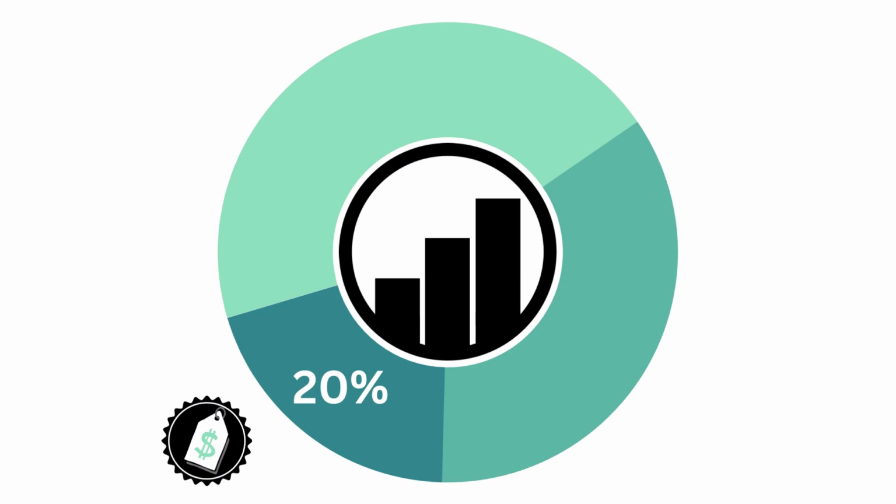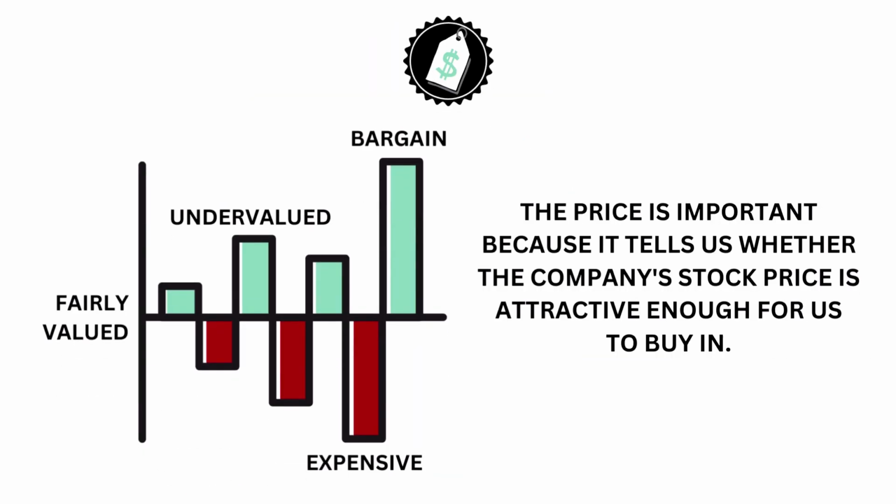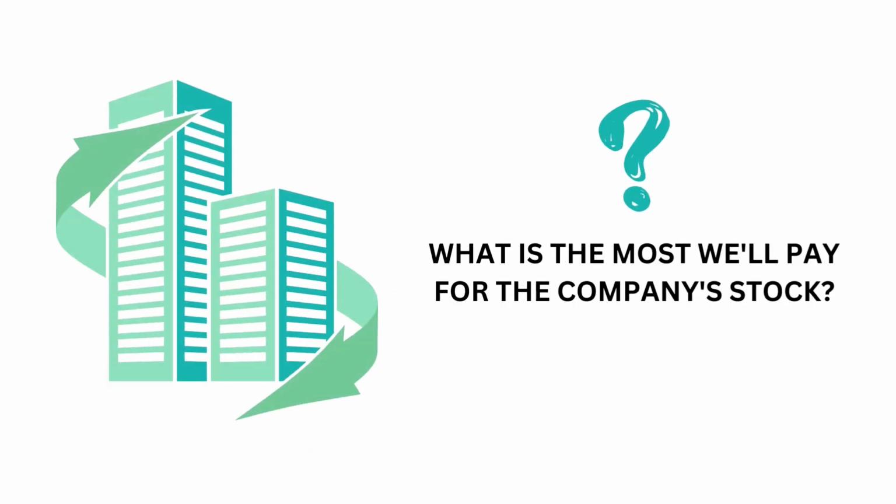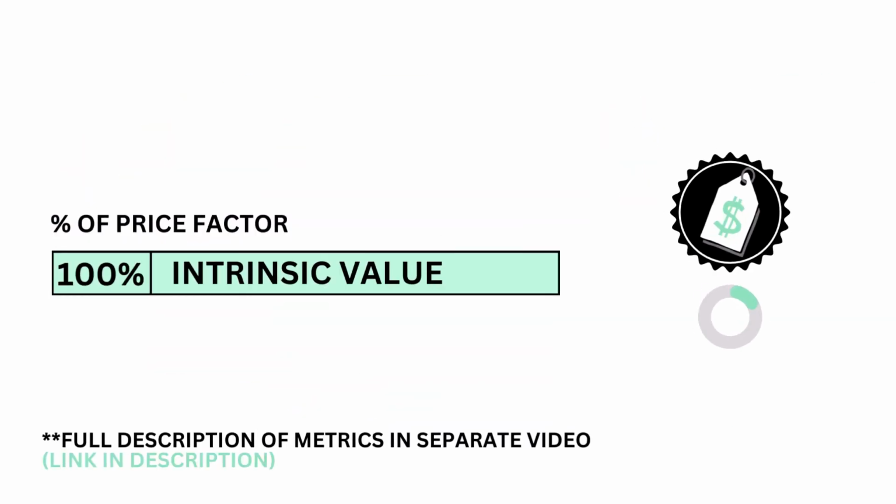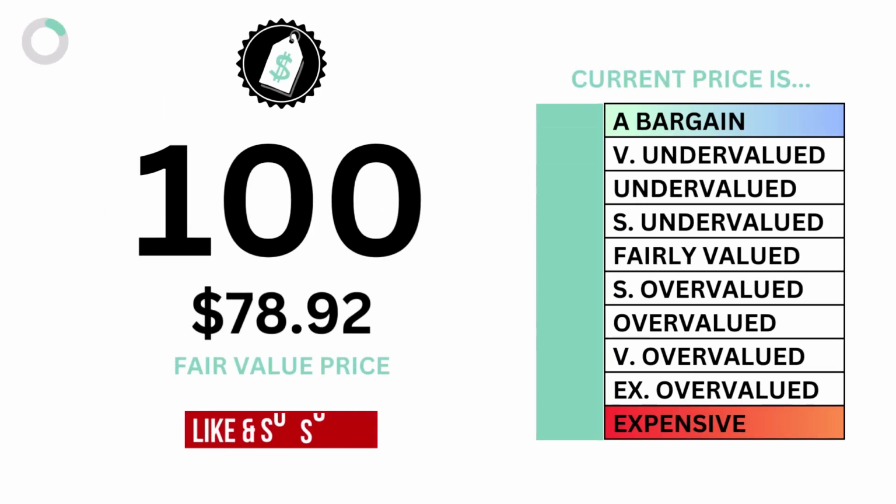The price factor accounts for 20% of the analysis. The price is important because it tells us whether the company's stock price is attractive enough for us to buy in. The question we want answered is, what is the most we'll pay for the company's stock? The price is made up of only one metric, the intrinsic value, or fair value price of the company's stock. Here's the company's price grade and fair value price per share.